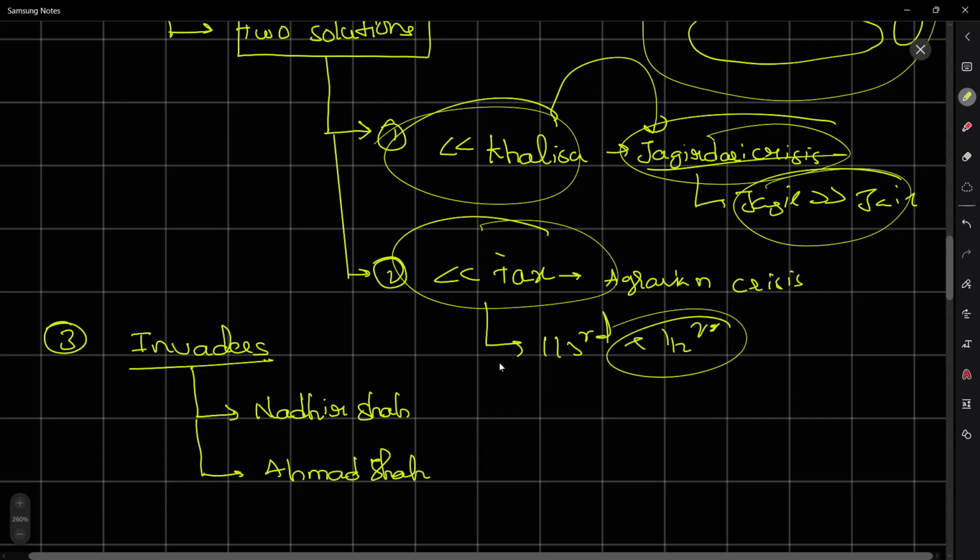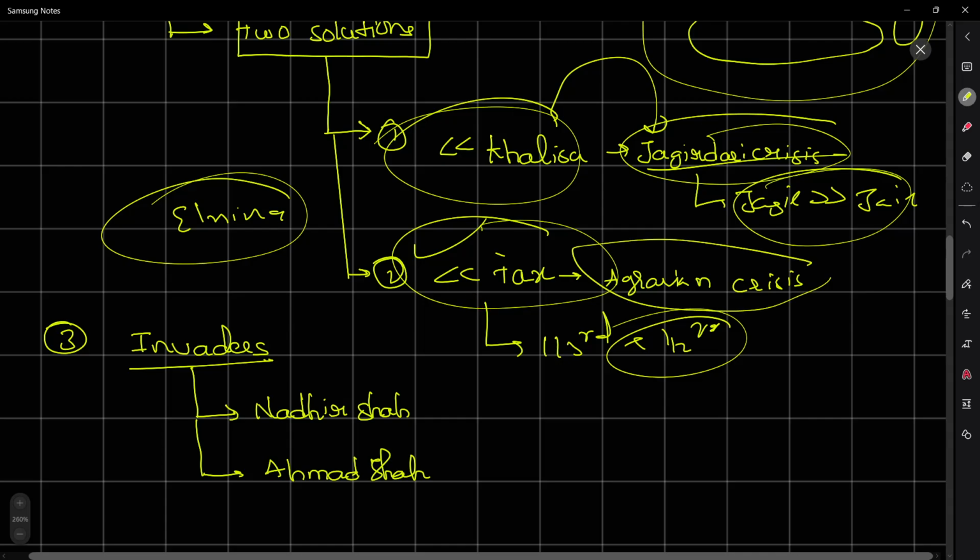That is, he demanded half of the produce from the farmers, and the farmers were also affected by the El Nino effect. The El Nino effect is quite new to us, but yes, El Nino also prevailed during Aurangzeb's time. So the farmers were affected in their produce, and they were also affected by the tax that they had to pay. So they got devastated. They were in depression, and that also led to the agrarian crisis.